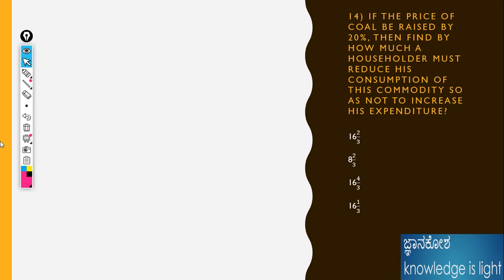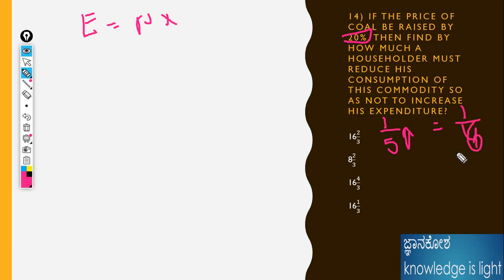I will show the initial one first. Anyway, the price is increased. We know the expenditure formula. Expenditure is equal to price into consumption. 20% is nothing but 1 by 5. If values are increasing, that means the other should be decreasing, that is the concept. That means 1 by 6, 16 2 by 3 is the answer. Direct answer is 16 2 by 3.